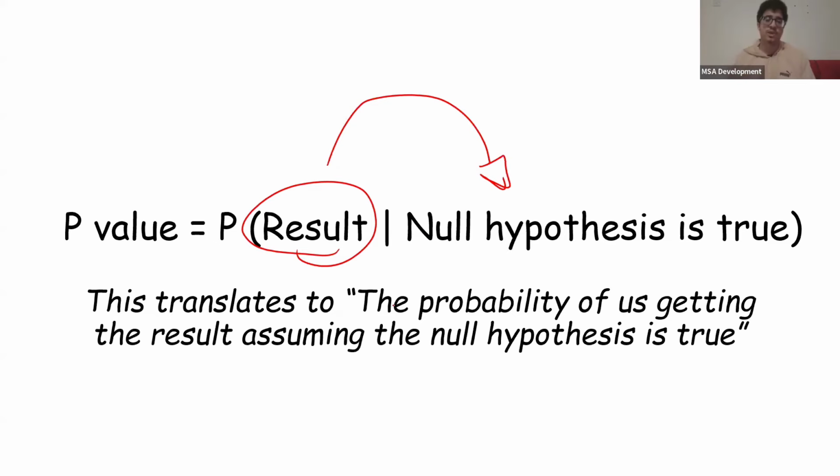And what I mean by that is, let's assume that this is our distribution of blood pressure for people who don't take the drug and people who take the drug. So we're saying the null hypothesis is true. The null hypothesis states that there's no difference between people who take the drug and people who don't. So this is our population mean, and this is people who take the drug, for example.